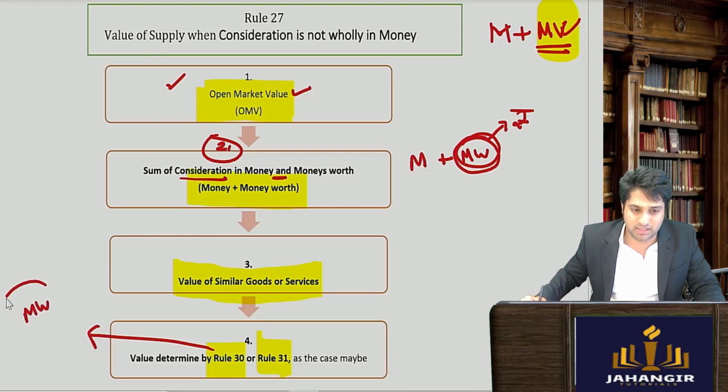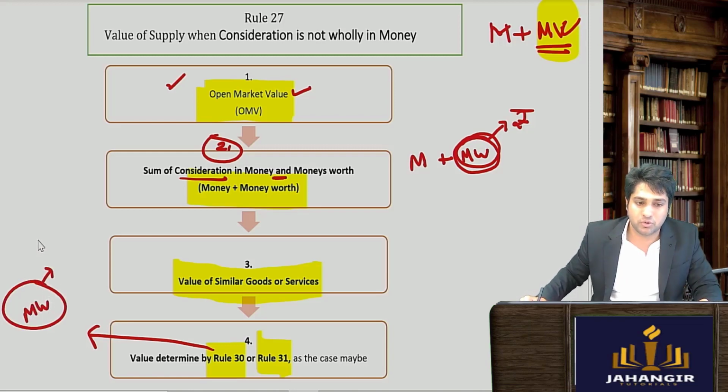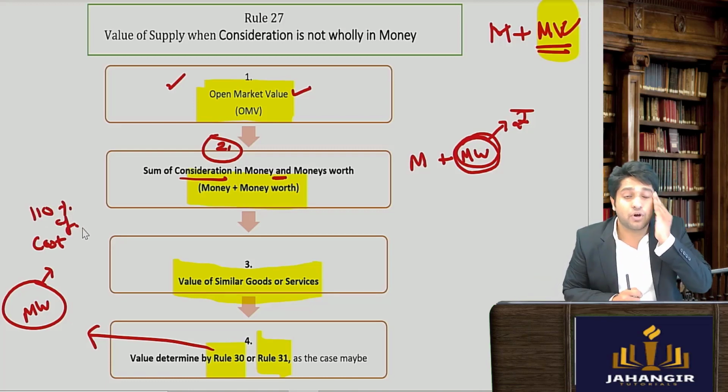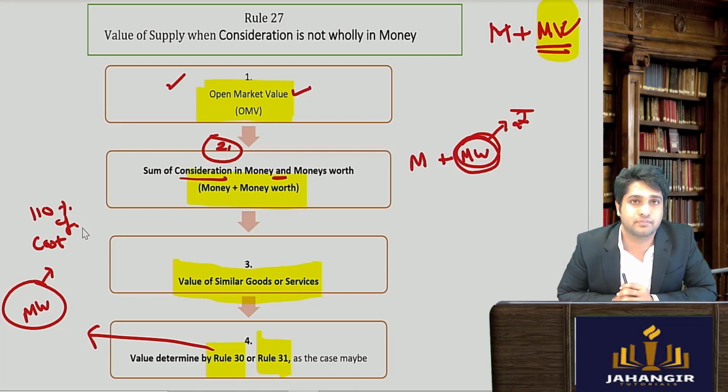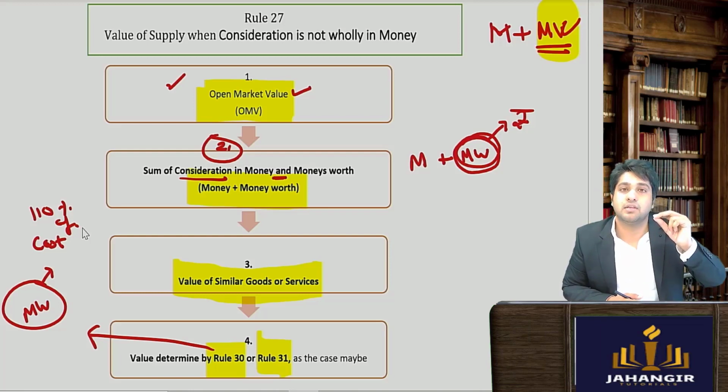वो जो money's worth का extra consideration, वो printer का value कैसे ढूंढेंगे हम लोग? We will do cost जो भी है ना उसका 110% of cost. For example, if the printer is for 1 lakh rupees, what is the 110% of the cost? If the cost of the printer is 1 lakh rupees, the 110% of 1 lakh is 1,10,000.